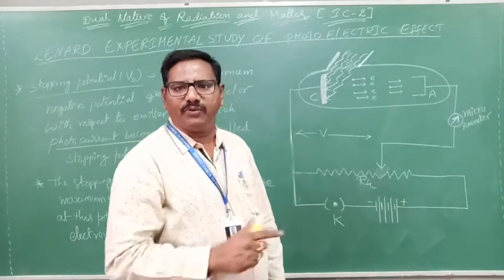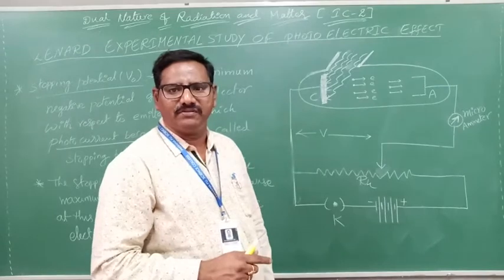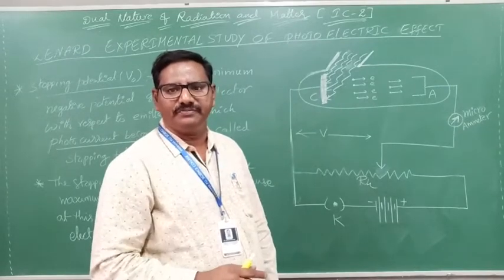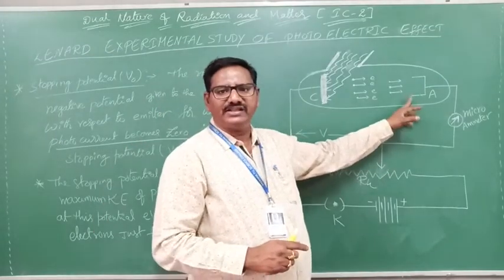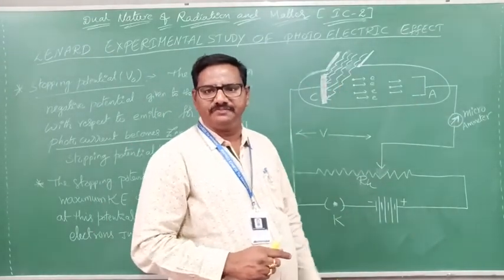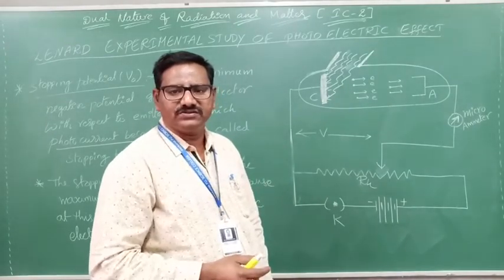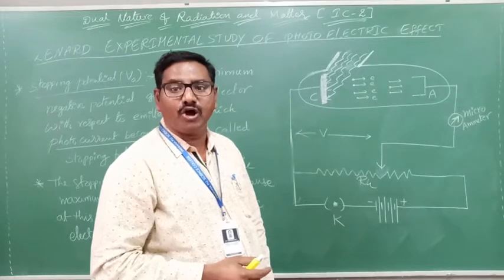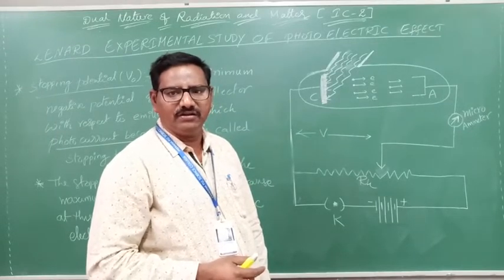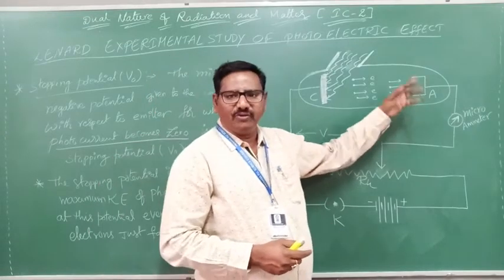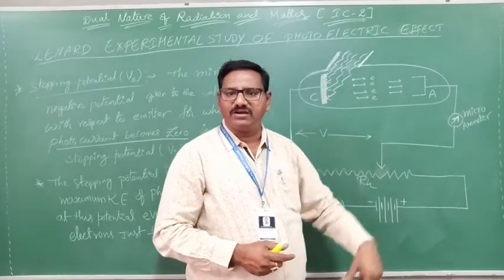Most important: at which negative potential of the anode with respect to the cathode does the photocurrent become zero? That potential is called the stopping potential. While giving negative potential, the value for which the photocurrent becomes zero is called the stopping potential.